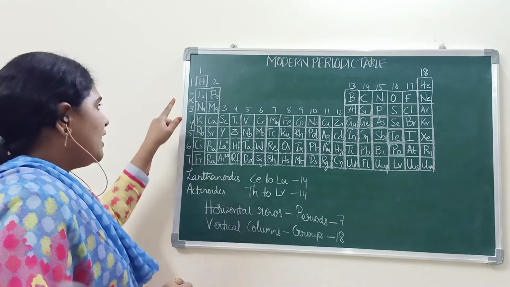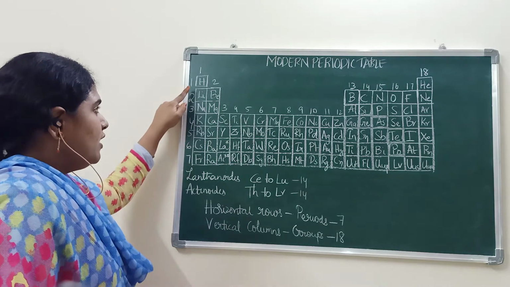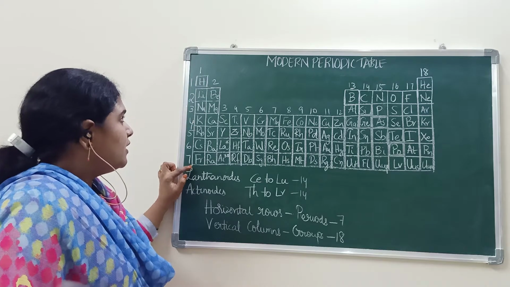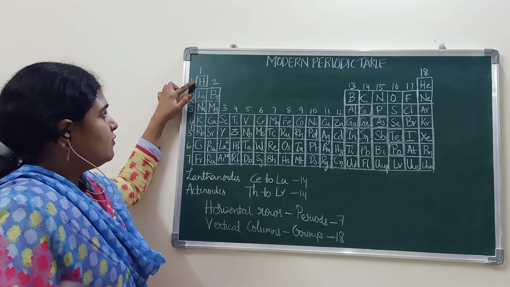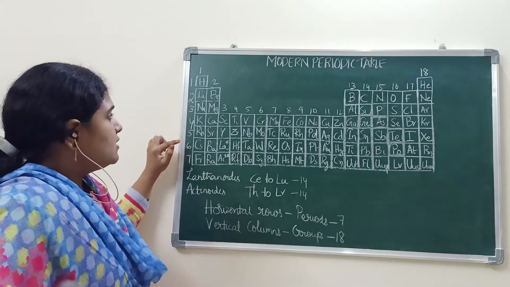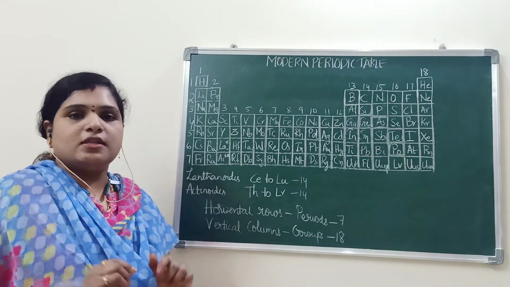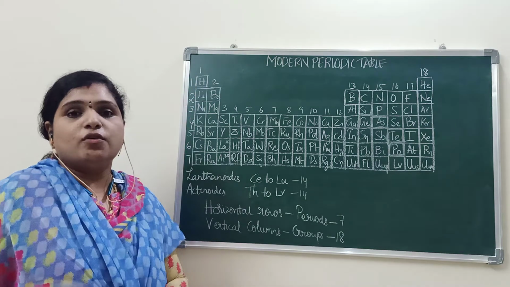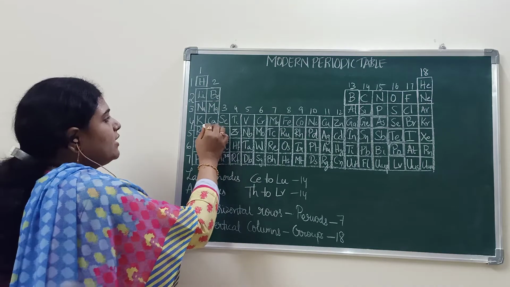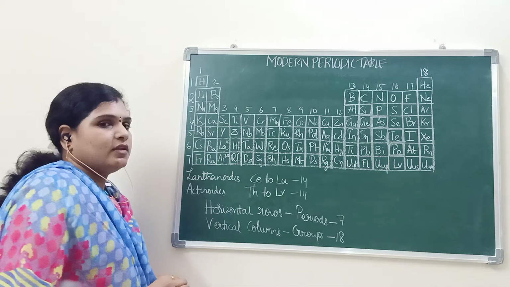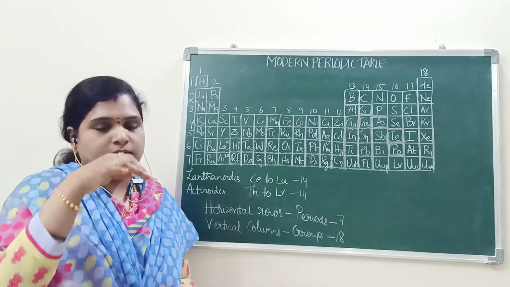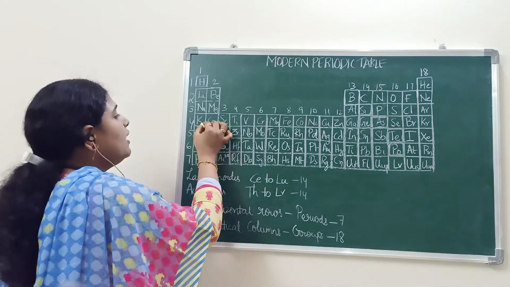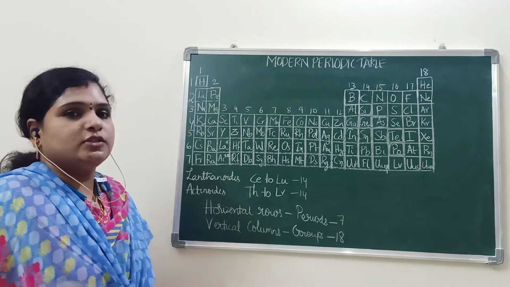Yes, if we observe the elements in a group, these are nothing but the first group. The first group contains how many? 7 elements. Yes or no? If we consider the electronic configuration of all these elements, you can know up to potassium. Whatever knowledge you have up to now, you can find out the electronic configuration up to potassium.